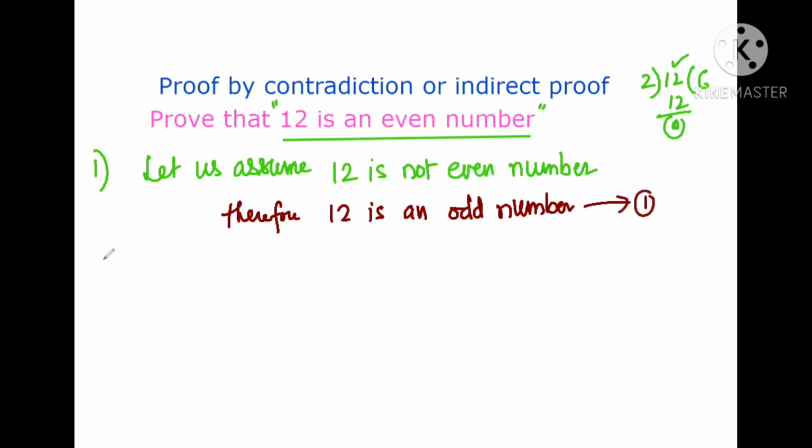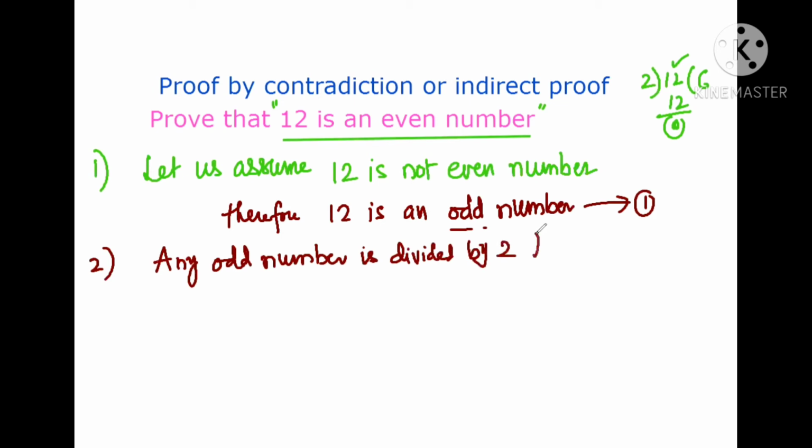Now let us verify this statement by using the definition of an odd number. If any odd number is divided by 2, it leaves remainder 1.